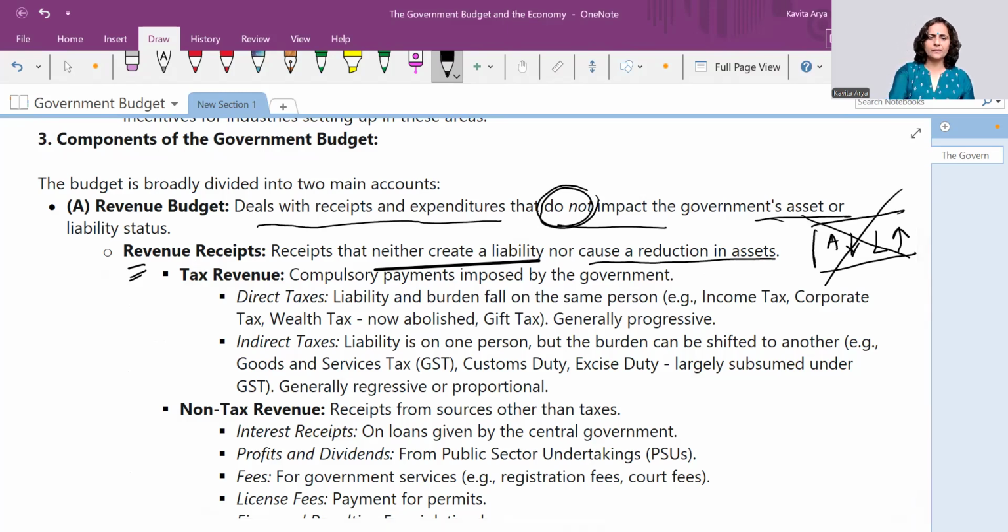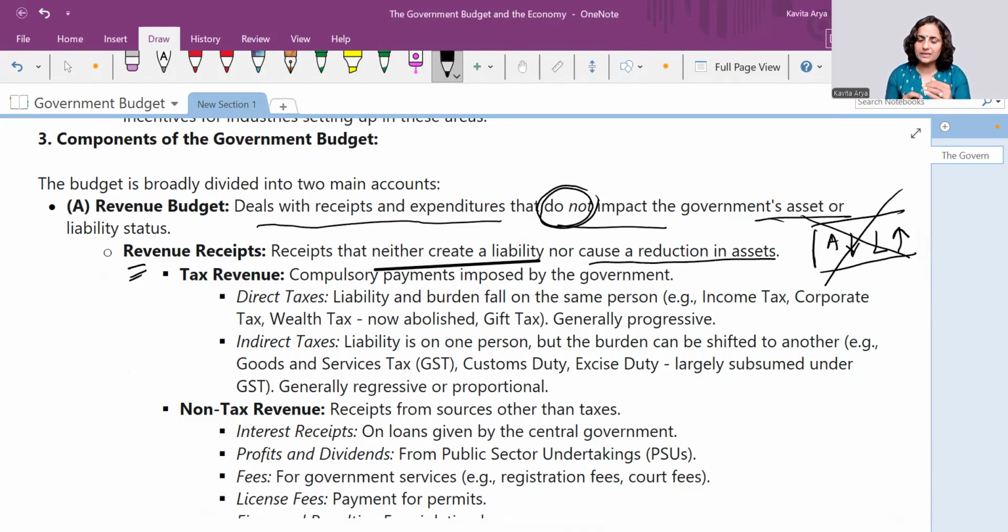Now, revenue receipts primarily talk about the tax and non-tax revenues. And when we talk about tax revenues, we have primarily two types, the direct tax and indirect tax. A little before, I also talked about progressive taxation. It is the direct tax wherein the liability and the burden fall on the same person.